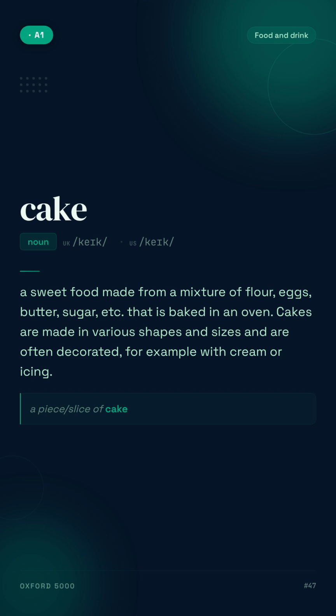Cake. A sweet food made from a mixture of flour, eggs, butter, sugar, etc. that is baked in an oven. Cakes are made in various shapes and sizes and are often decorated, for example with cream or icing. For example, a piece/slice of cake.